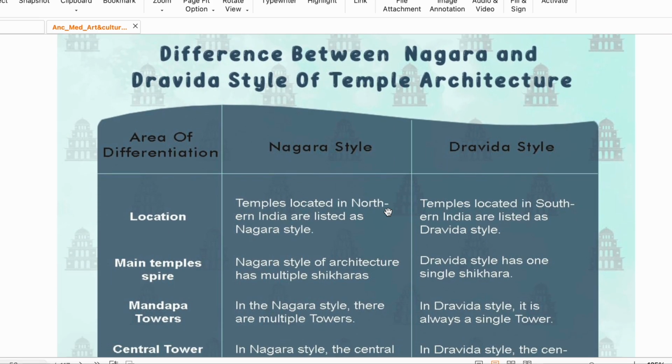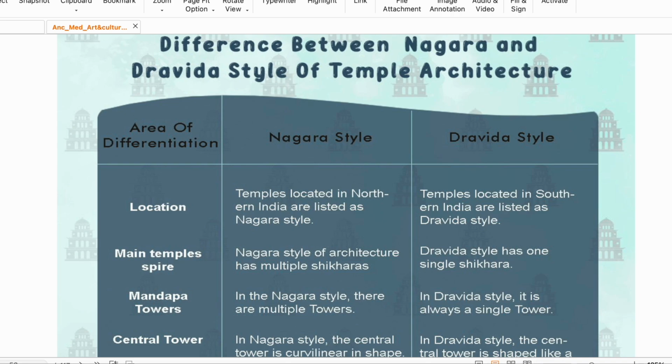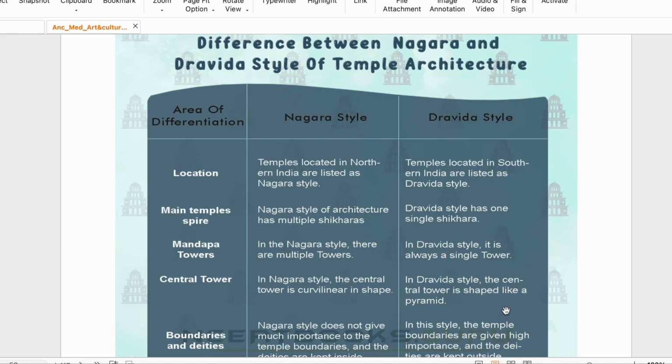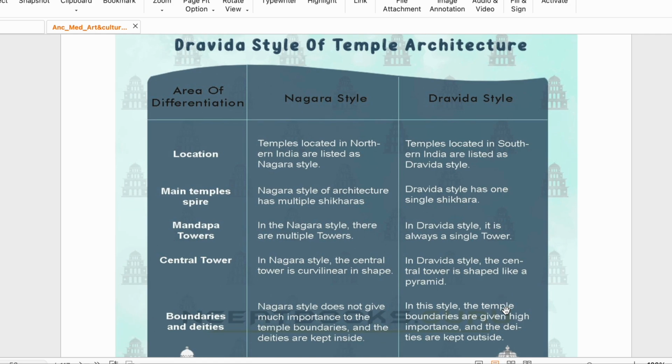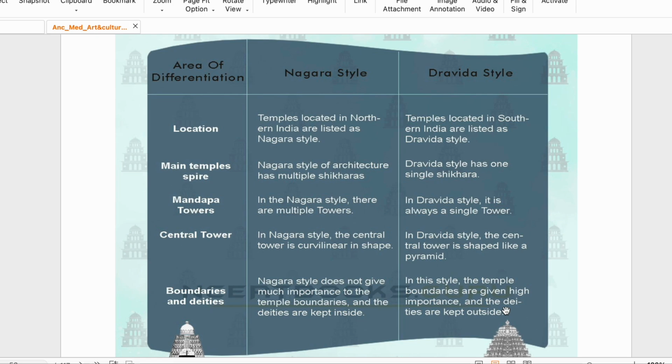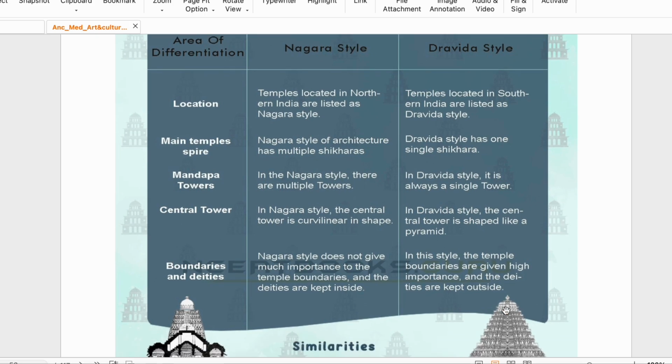There are different styles that we will look at. Nagara style, North India, and Dravida, Southern India. In a North Indian temple, you will see multiple Shikharas. You will see that there are a lot of Shikharas in one temple. But in the Dravida style of temple architecture, there is only one single Shikhara. In the Nagara style, there are multiple towers. In the Dravida style, it is always a single tower.